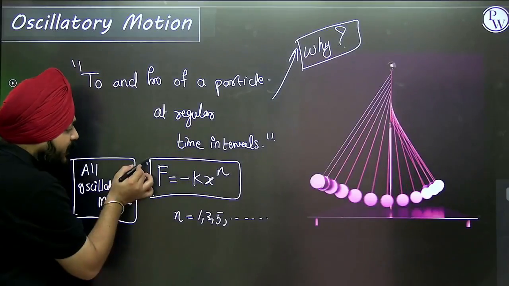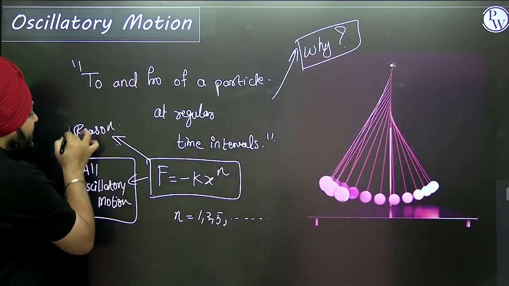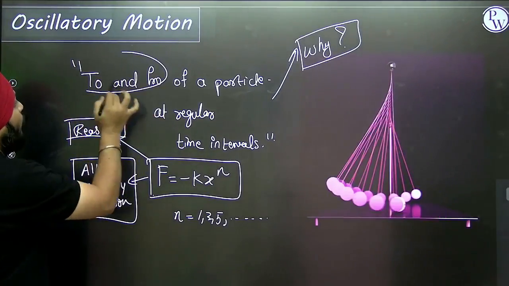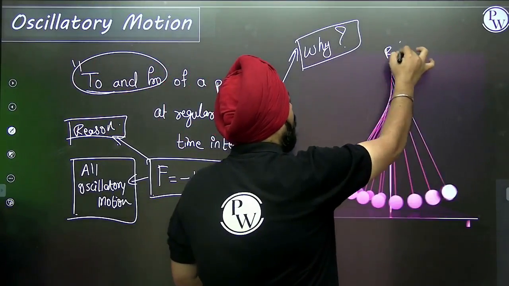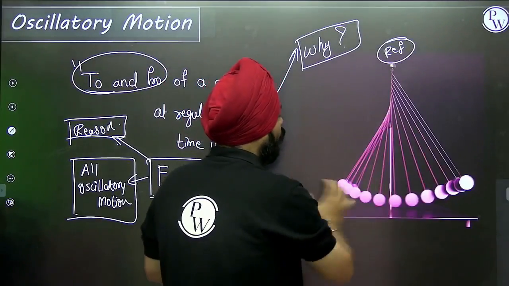Here lies the reason why the particle is performing to and fro. You can see this is a reference point, and with respect to this reference point the particle is moving to and fro.